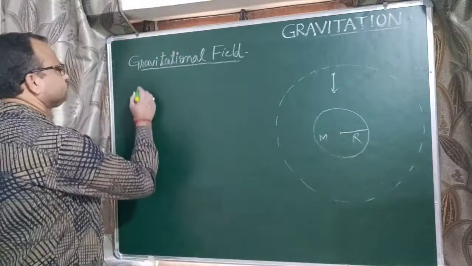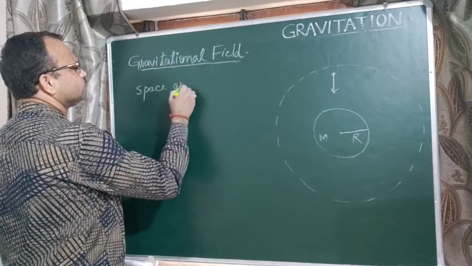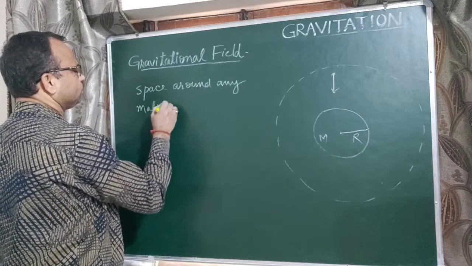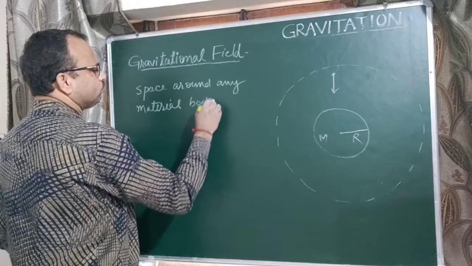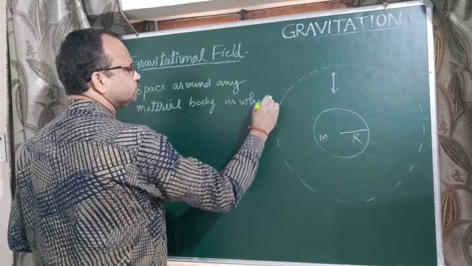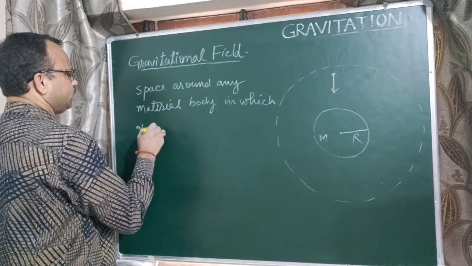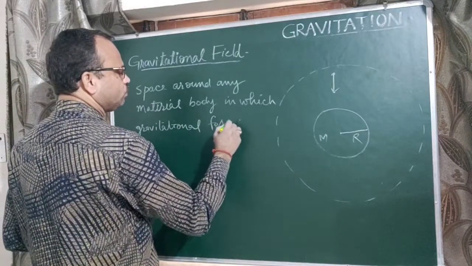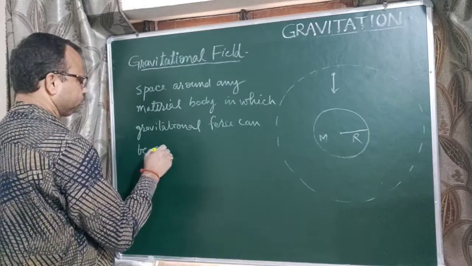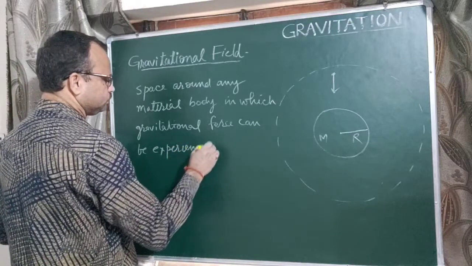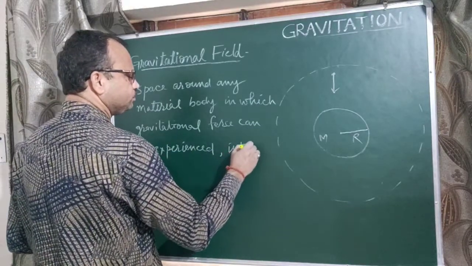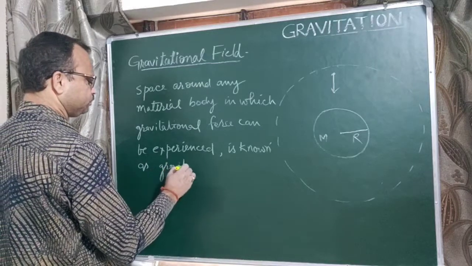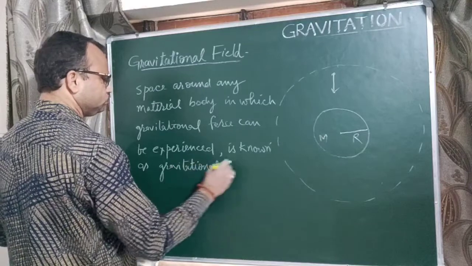So we can say that space around any material body in which gravitational force can be experienced is known as gravitational field.